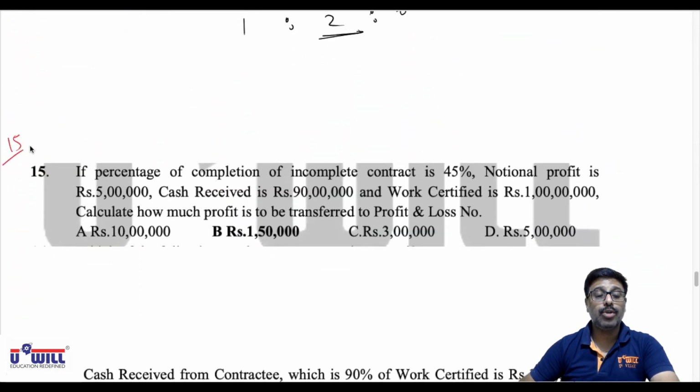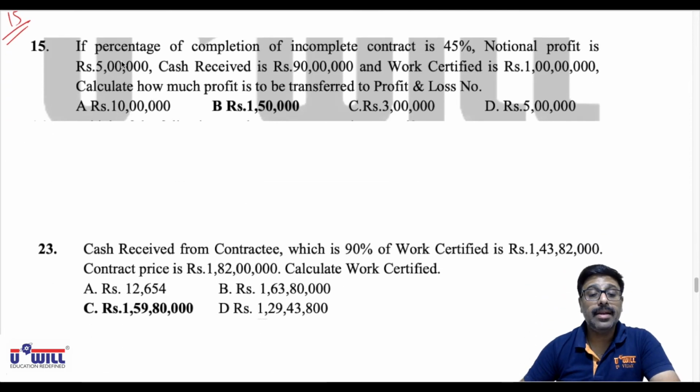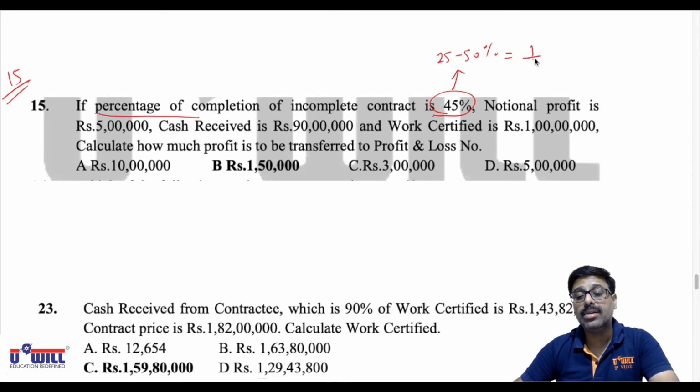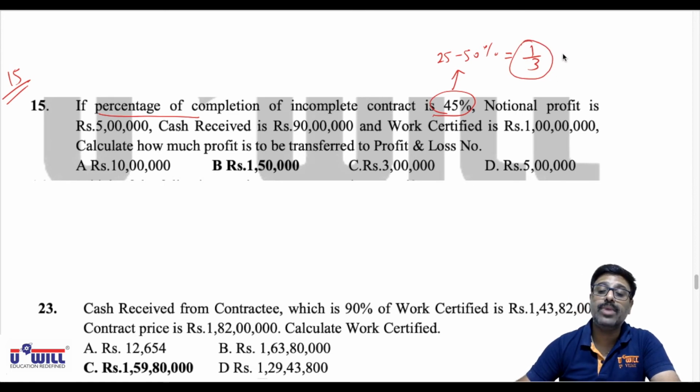Question 15 of October 2018. If the percentage completion of an incomplete contract is 45%, now 45% comes in which category? 25 to 50%. 25 to 50% means what amount will be transferred to P&L account? 1/3. The formula would be 1/3 into NP into CR upon WC.